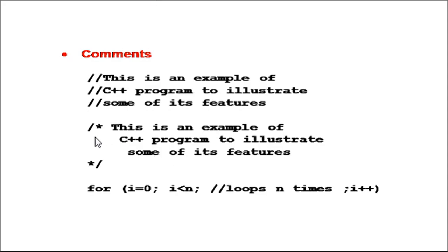In C++, a single line comment is written using 2 forward slashes, whereas to provide a multi-line comment we need to use forward slash star, then the contents to be commented, and then star forward slash.